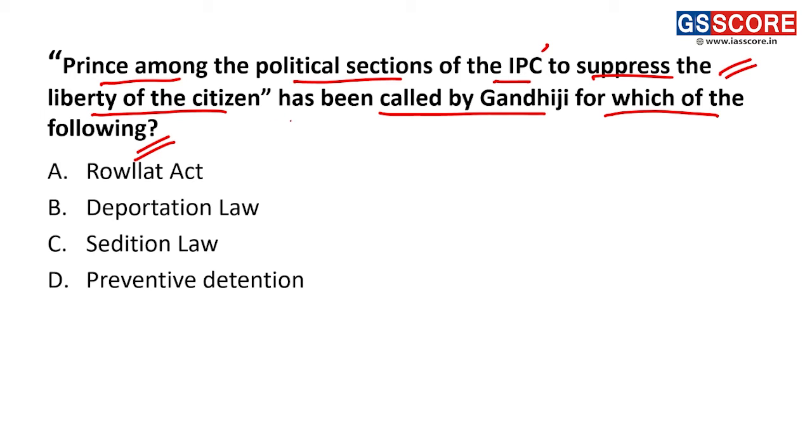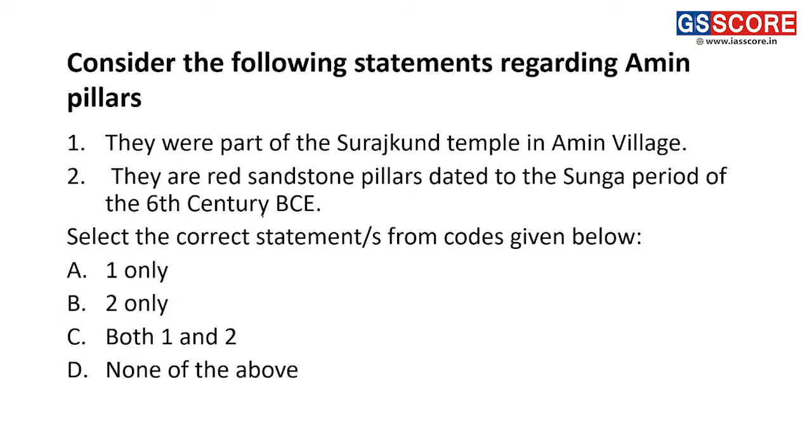Now, this section of the IPC, used to suppress the liberty of citizens, has been called a prince among the political sections by Gandhiji. This is the sedition law. As you know, Section 124 of the IPC is related to the sedition law, and sedition has been constantly in the news. So a linkage with the historical perspective can be asked. I have taken this question on sedition law, and let's move on to the next question.